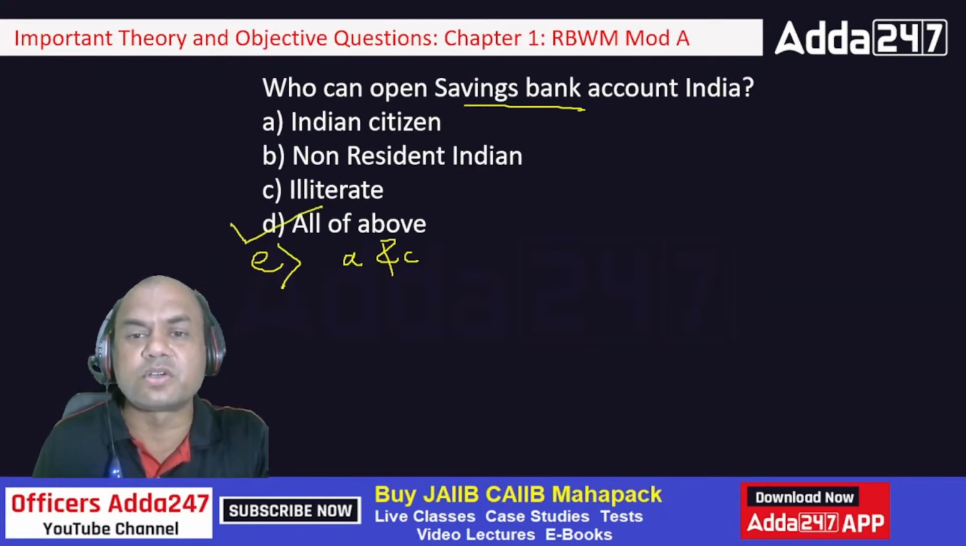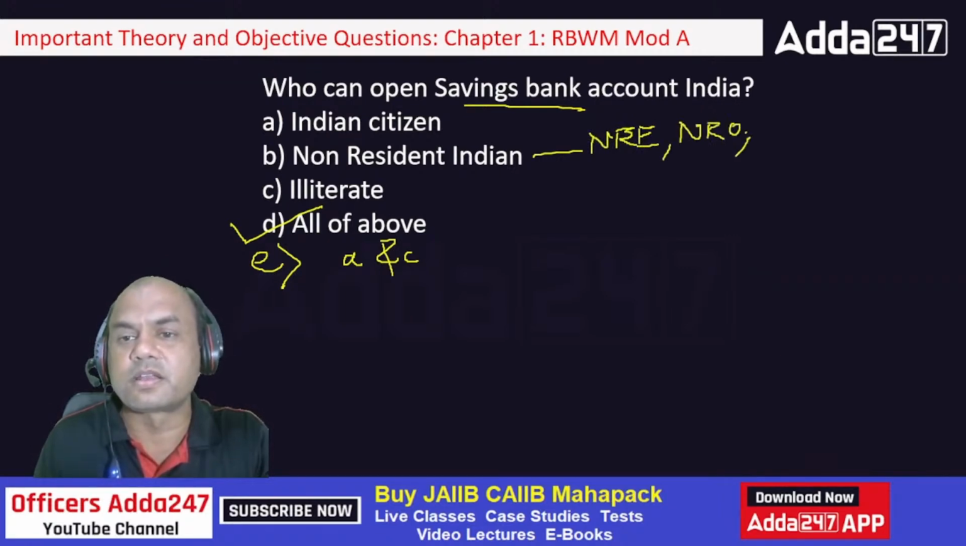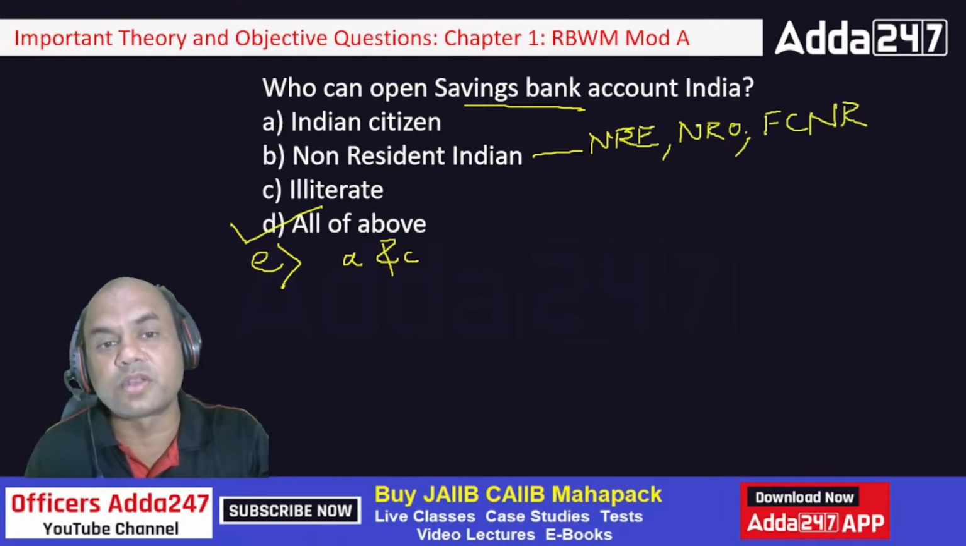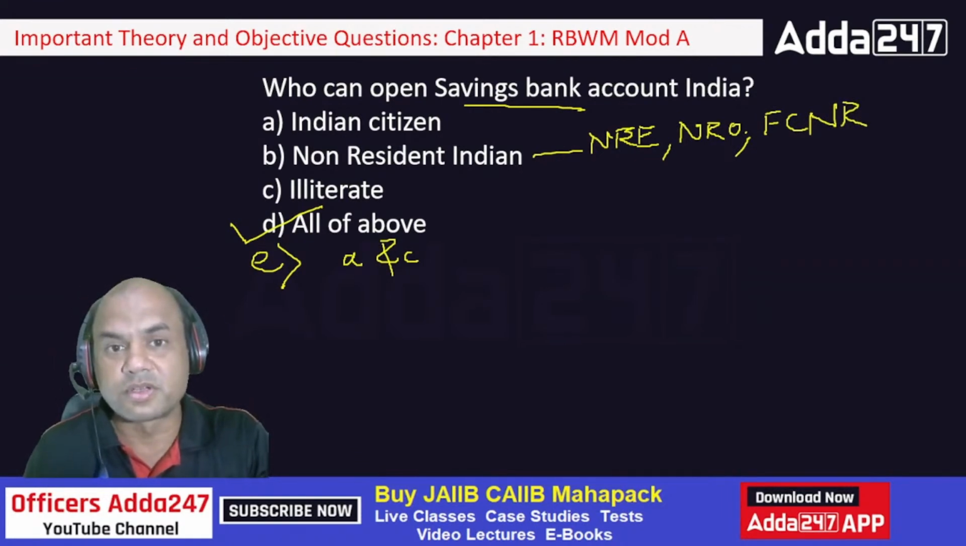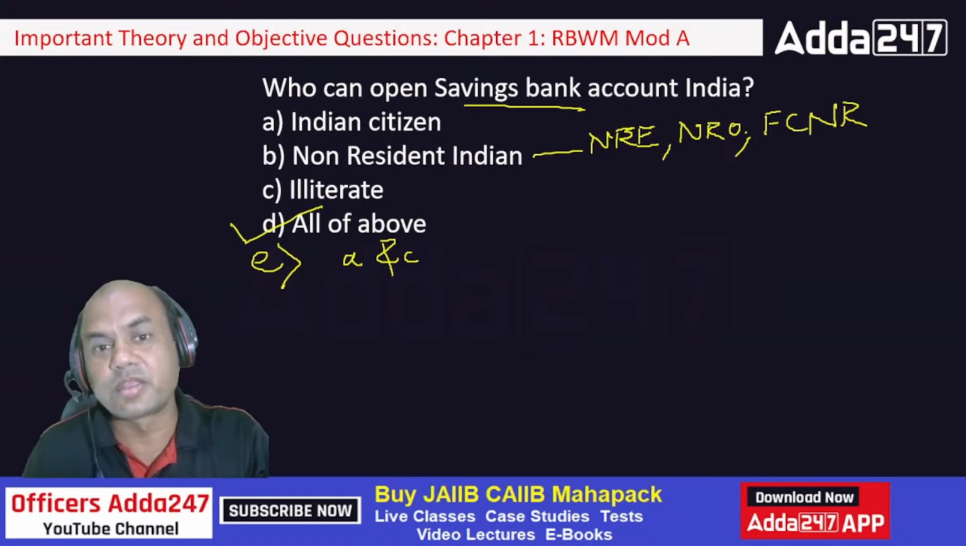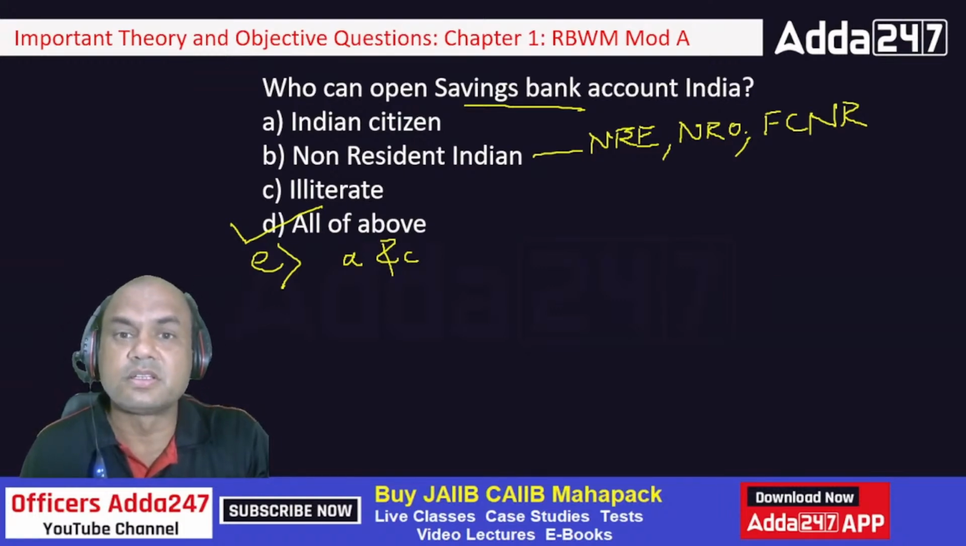NRI has the accounts of mainly NRE, NRO, and FCNR. These are the 3 main accounts of NRI. Okay. Even illiterate can open the account. Any Indian citizen, even the minor, can open the account. But of course, with a guardian, there is a sub-condition to this. If the minor is about 10 years, that minor can open a sole account.